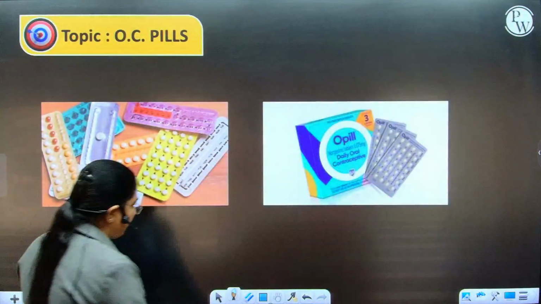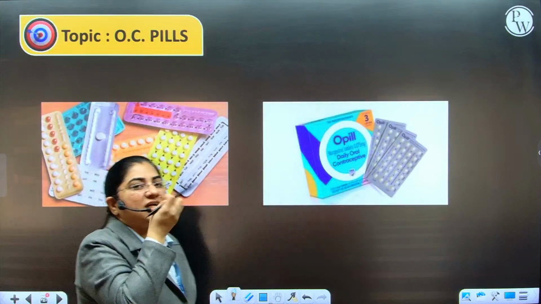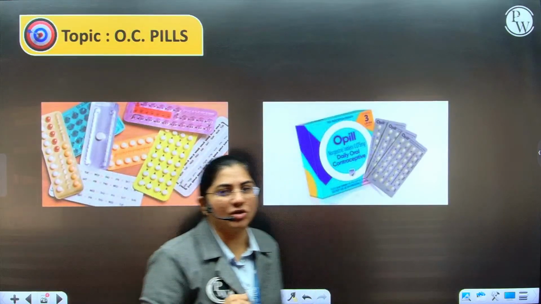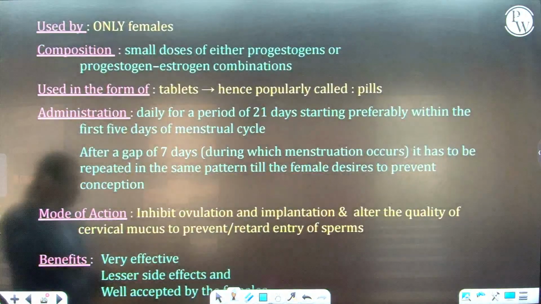Then come OC pills, oral contraceptive pills. Contraceptive pills which are taken orally, hence called oral contraceptive pills. Okay. The commonest one used is Saheli.